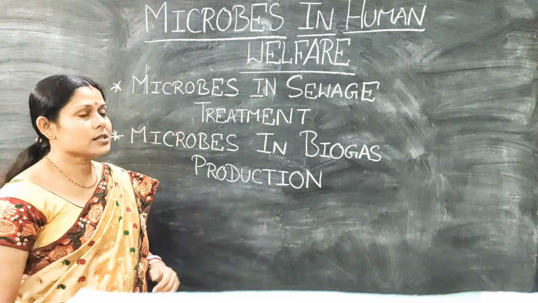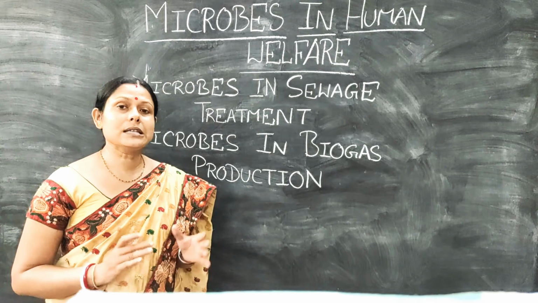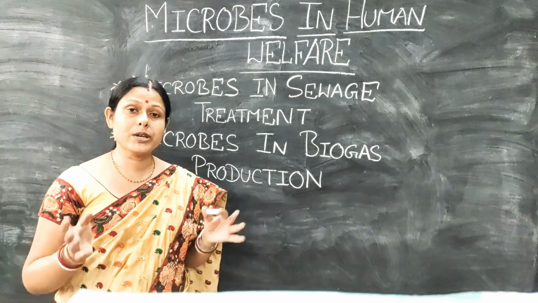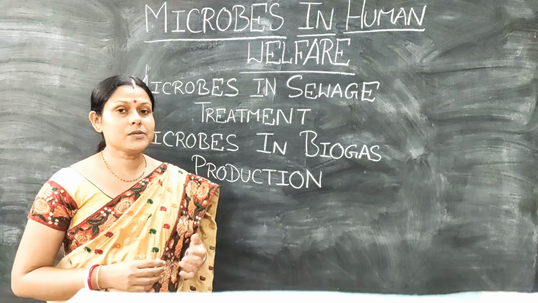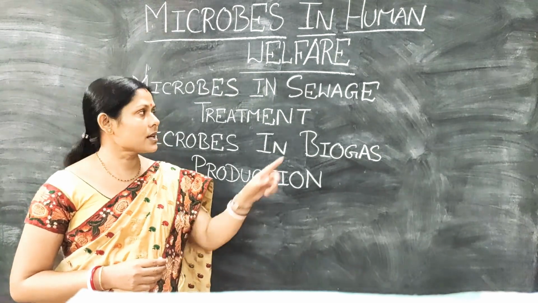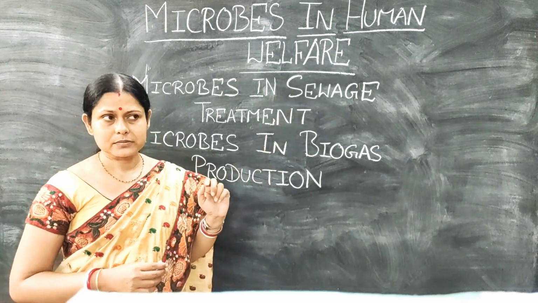So, microbes in sewage treatment. Before going into the various steps of the treatment of sewage, one should first understand what this term sewage is.